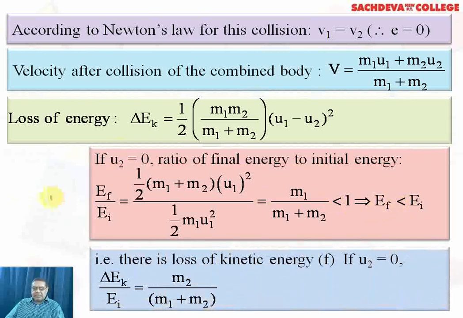Now, there is loss of kinetic energy if u2 is 0. Earlier we estimated final energy over initial energy. Now we are finding the loss in kinetic energy divided by the initial energy, and that is m2 over (m1 plus m2).